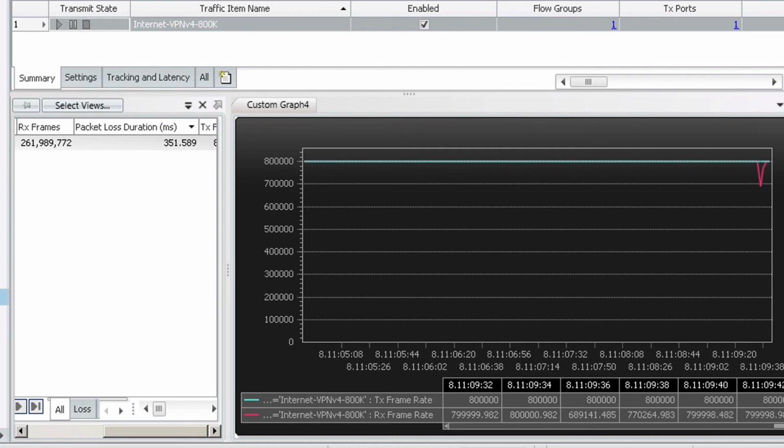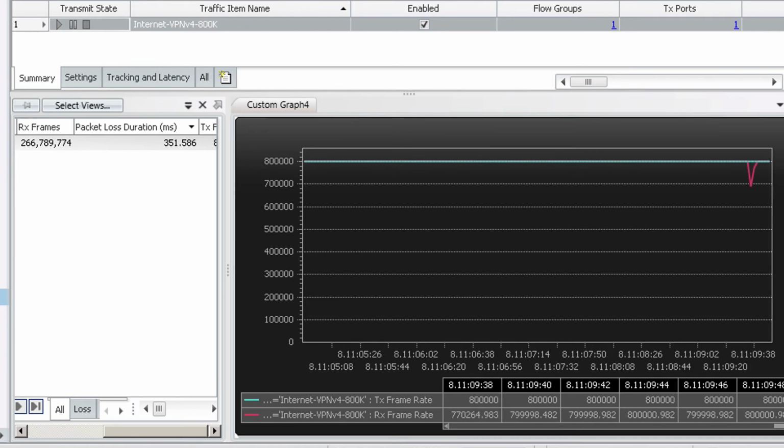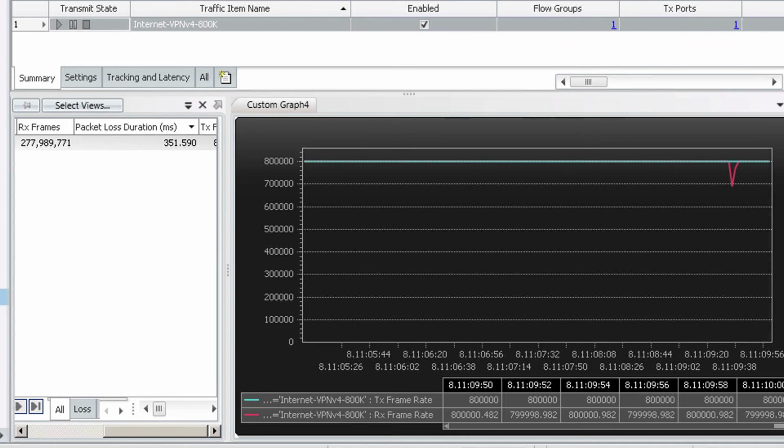Here we can see outage was very short and precisely 351 milliseconds, because ingress PE was able to trigger BGP-PIC thanks to UPA prefix advertisement, which we can see in ISIS database here with an unreachable metric.